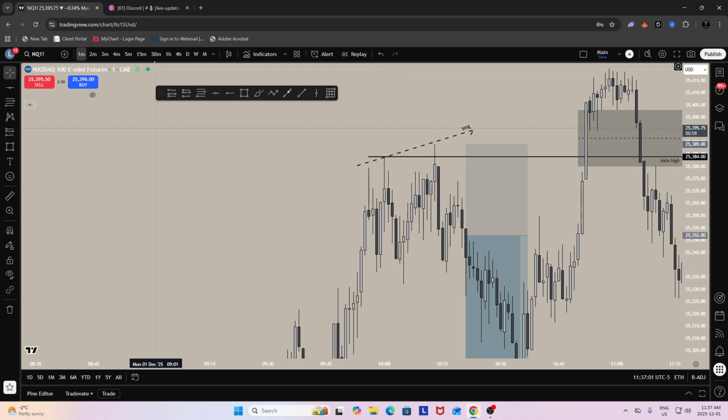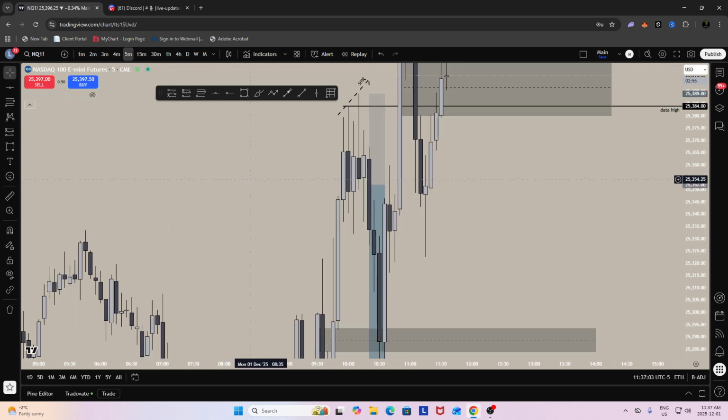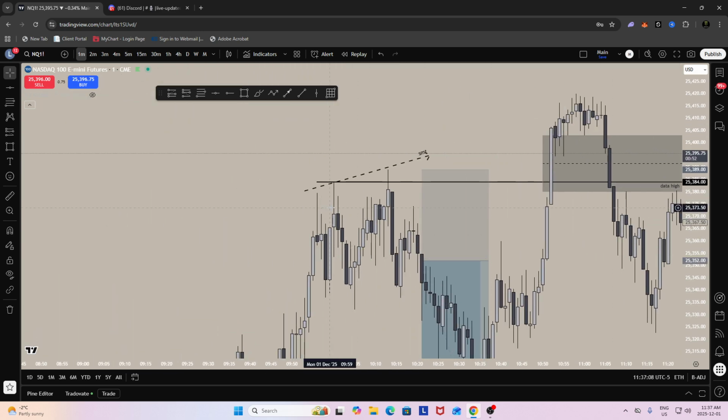We ended up getting a leg back down. I think we bounced off a 5-minute bullish gap right here and then bounced back up. And then we manipulated and we took out the data high right here on this leg right here.